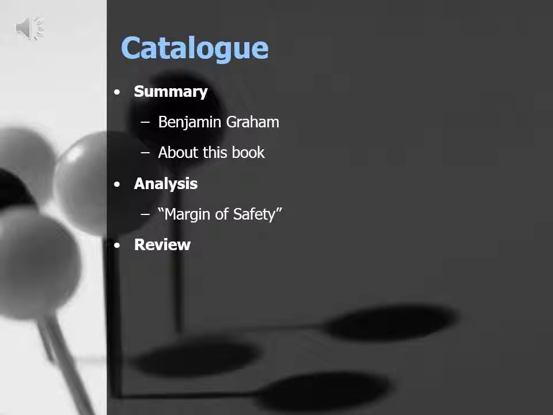This is my catalog. There are three parts in here. First one is the summary. It includes introducing Benjamin Graham and this book. Second one is about analysis. Because I only have 10 minutes, I just analyze the margin of safety. Last one is about my feeling for this book. So let's start.